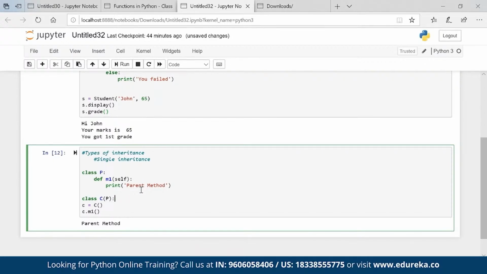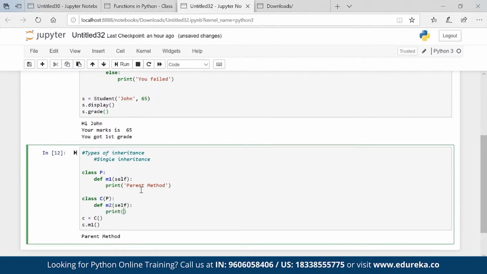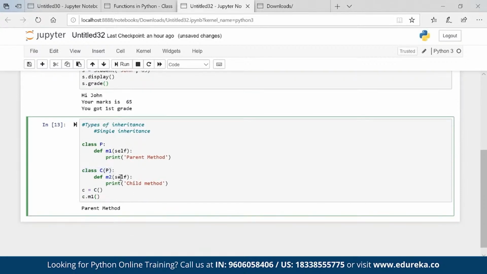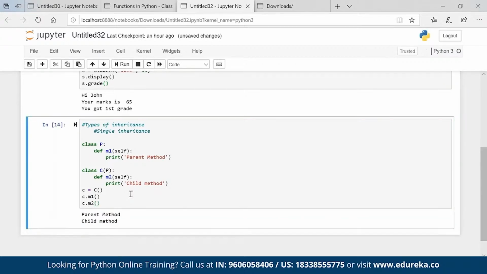Now let's say I'm giving some features to this child also. Print child method. Right? Now what all properties? Pass is like I don't want to run anything, just pass. Simple keyword. Like if I'm creating a class and then I'm passing it, I don't want to execute anything here, it is just pass. Now C dot, you will see that I have M2 also coming in. Okay, so that is how you will be able to get it.